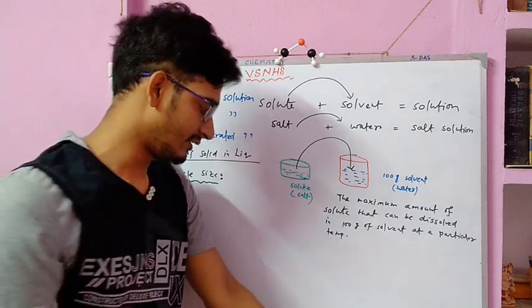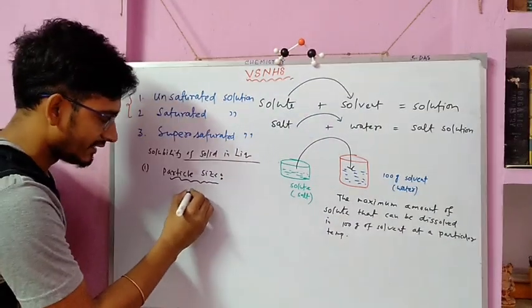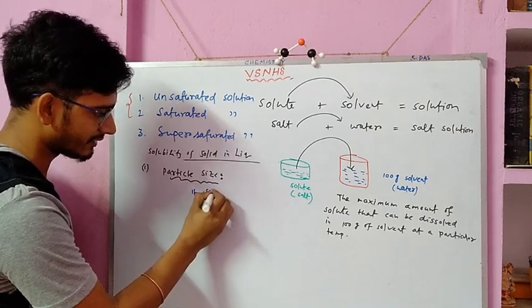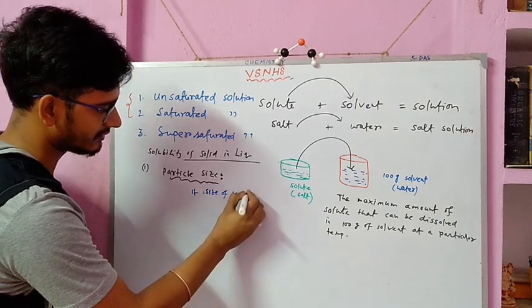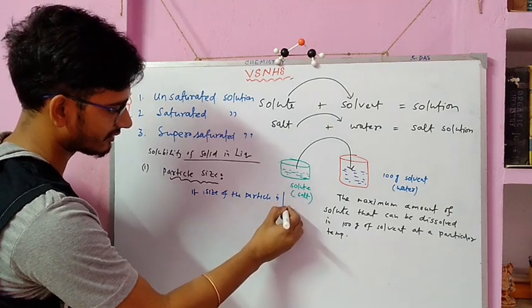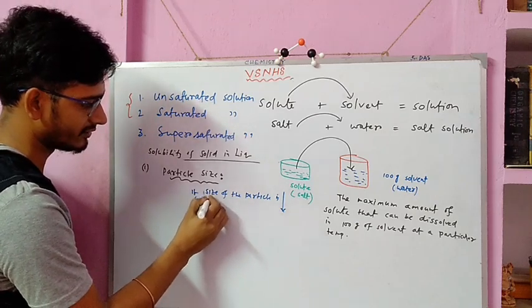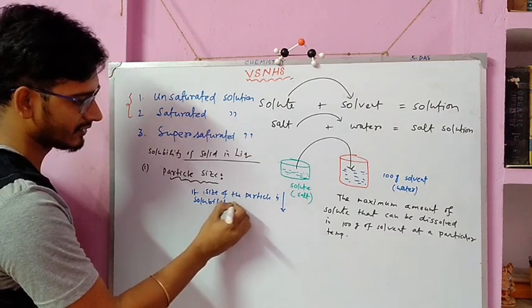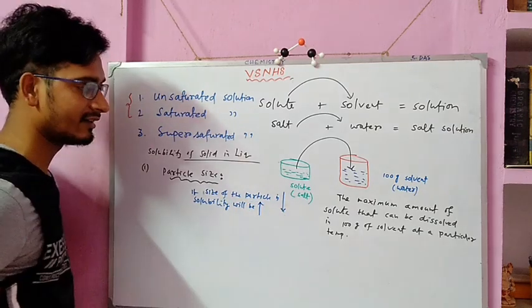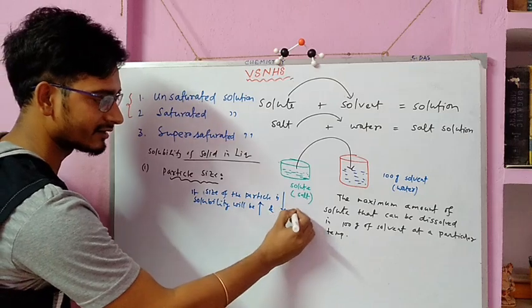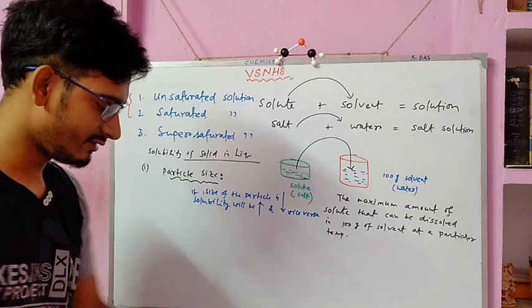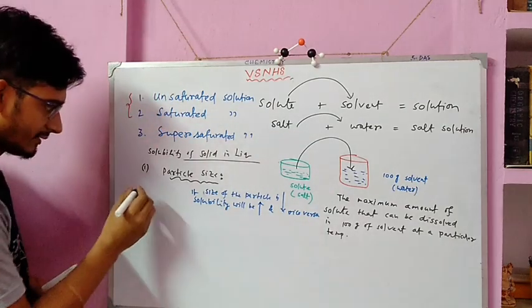So we can conclude that if the size of the particle is smaller, solubility will be higher, and vice versa. Okay, so next point is temperature.